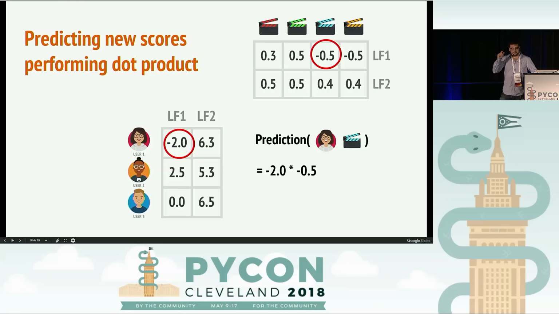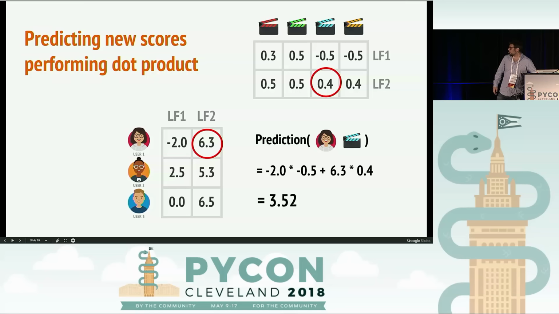So we multiply latent feature 1 of user 1 with latent feature 1 of blue movie, and then we sum latent feature 2 of user 1 with latent feature 2 of blue movie. The result here is 3.52. So effectively, user 1 would pretty much enjoy the blue movie based on this example. And let's look at another way in which we can actually use these vectors.